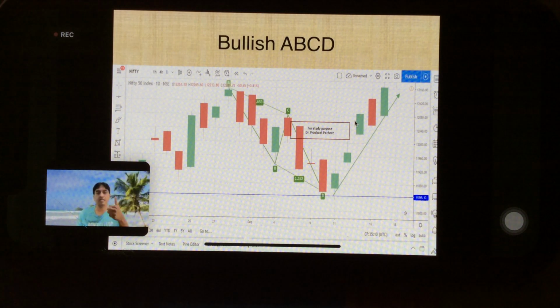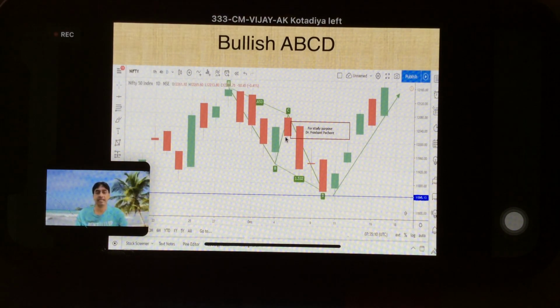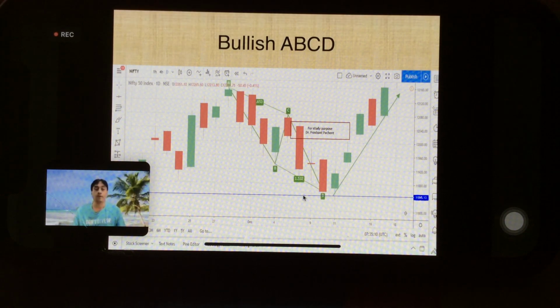Here you can write down 0.382 and 0.618, and the C point are targets of the ABCD pattern, or in fact any harmonic pattern. When we enter at the D point, our targets will be 0.382, 0.618 and the C point of the C to D Fibonacci projection.